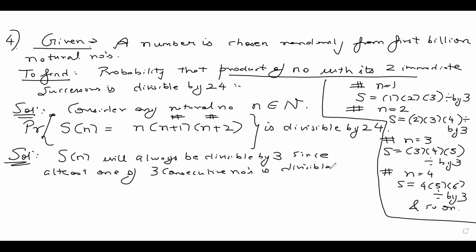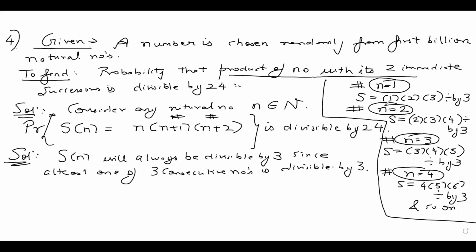You take any three consecutive numbers, and one of them will surely be divisible by 3. You can check that yourself. I took n as 1, you take n as 2, 3, 4, 5, 6, and so on. You will see that when you multiply three consecutive numbers, the product will always be divisible by 3.